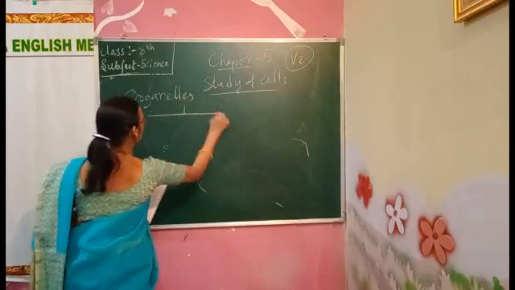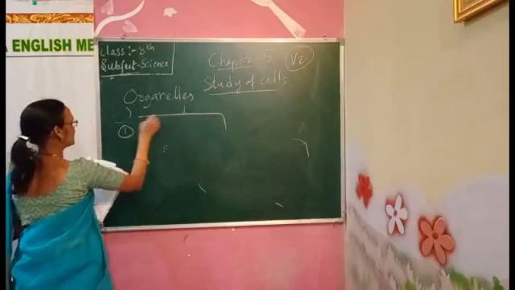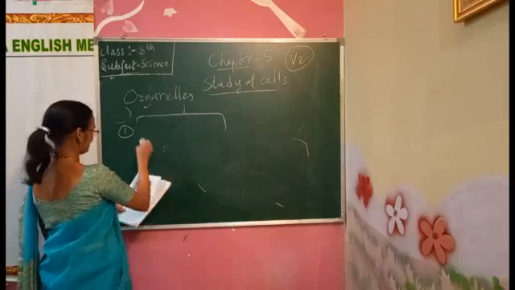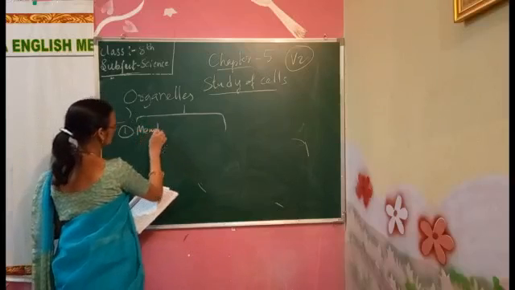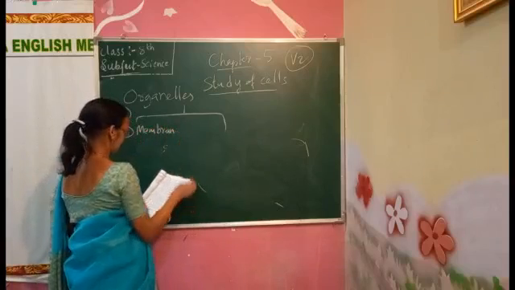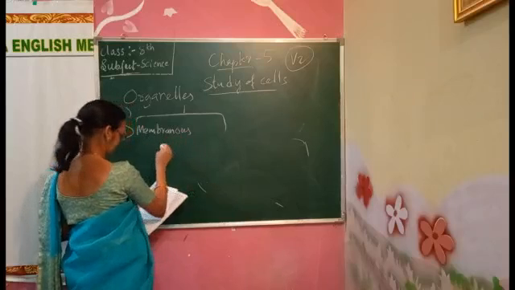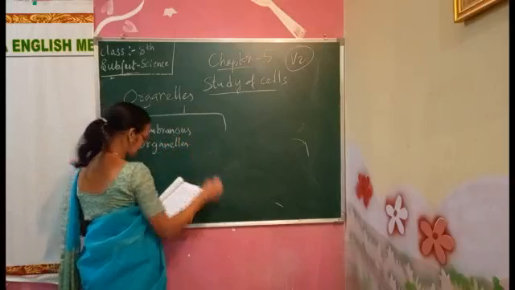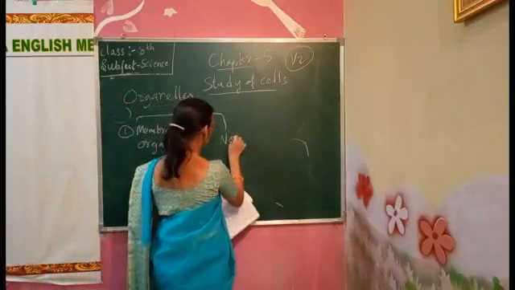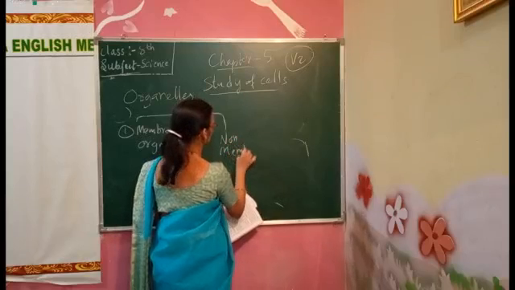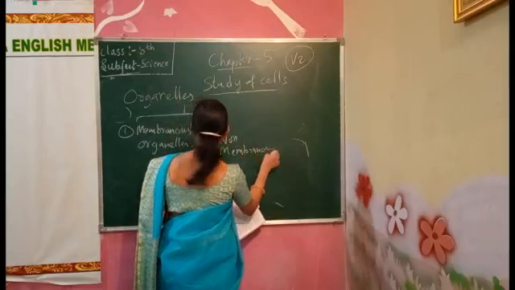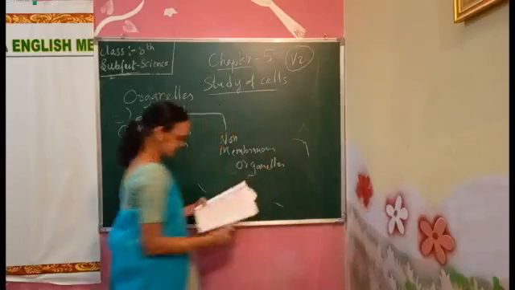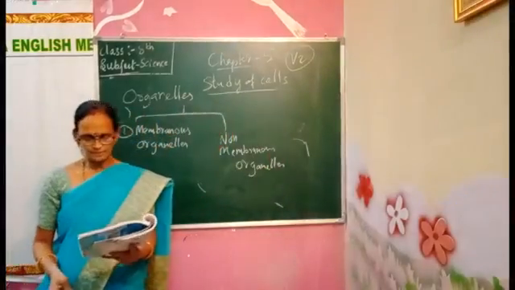Organelles are of two types. One is the membranous organelles, and the second is the non-membranous organelles. Membranous organelles are covered with membranes.